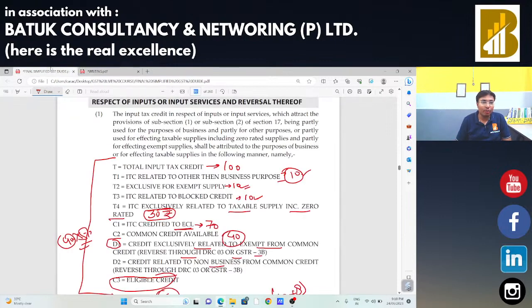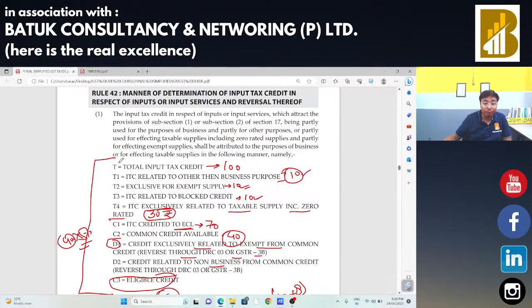One question is that how we can find out the T2 and T4, that is ITC completely related to exempt supply and exclusively related to your taxable supply. Okay, so suppose that person is going to make an exempted supply of a particular product which is exempted by a notification.